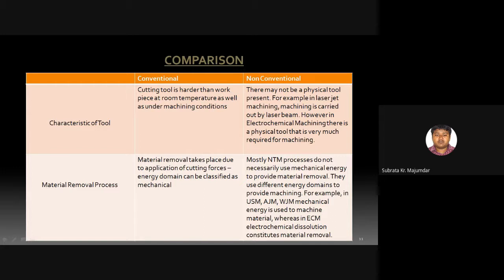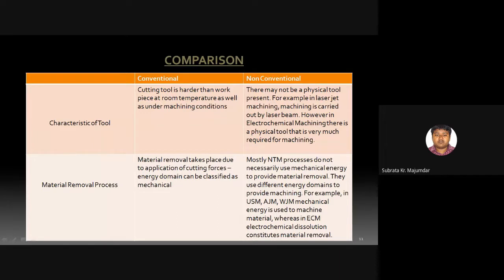In ultrasonic machining, we can generally machine a brittle material, and the cutting tool material can be a ductile material. So in non-conventional machining, the cutting tool material is not always harder than the workpiece material.